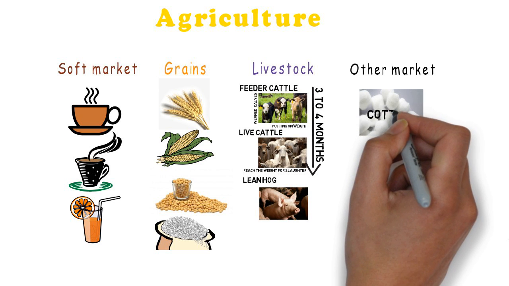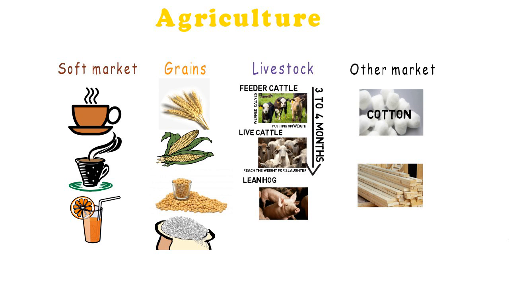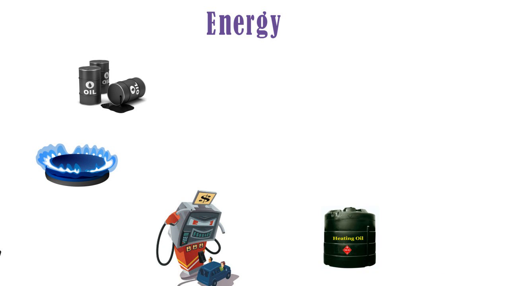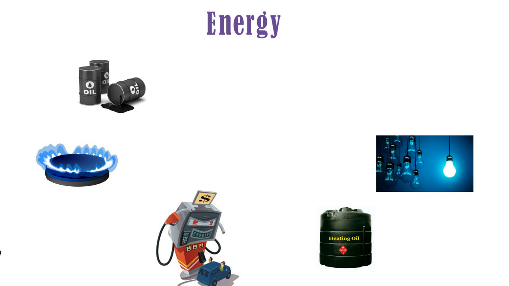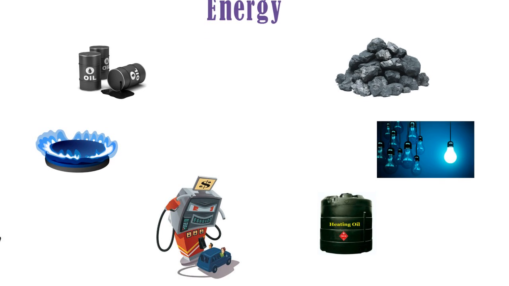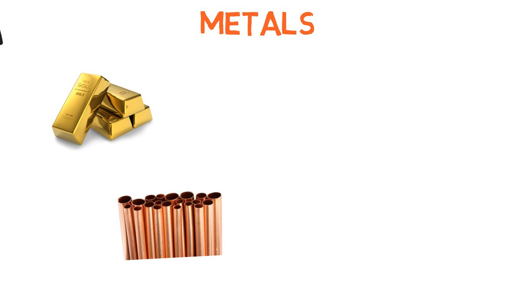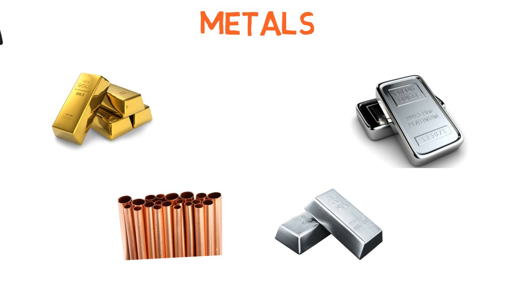The last group are things that you wouldn't eat, such as cotton and lumber. The second main category is energy. This category includes crude oil, natural gas, gasoline, heating oil and some newer entrants like electricity and coal. And the last but not the least, metals includes mined commodities, such as gold, copper, silver and platinum.